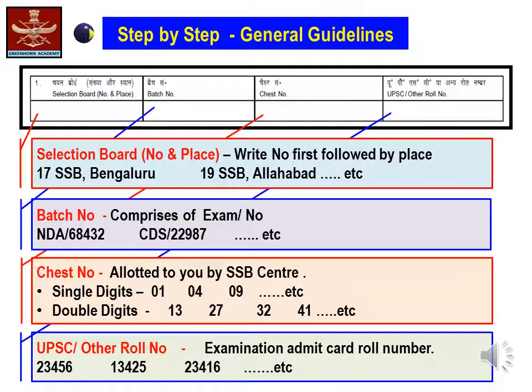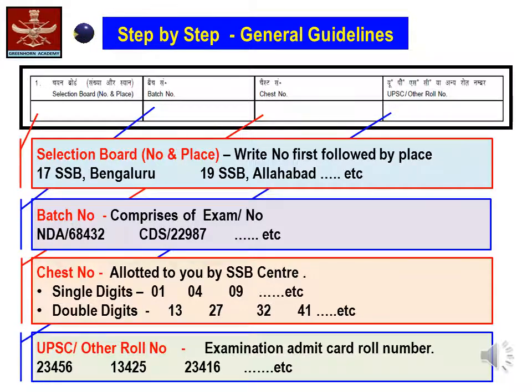Now coming back to your PIQ form, serial number 1 reads selection board number in place. You are requested to write your SSB number, for example 17 SSB Bangalore or 19 SSB Allahabad, or wherever you have been assigned the SSB center.